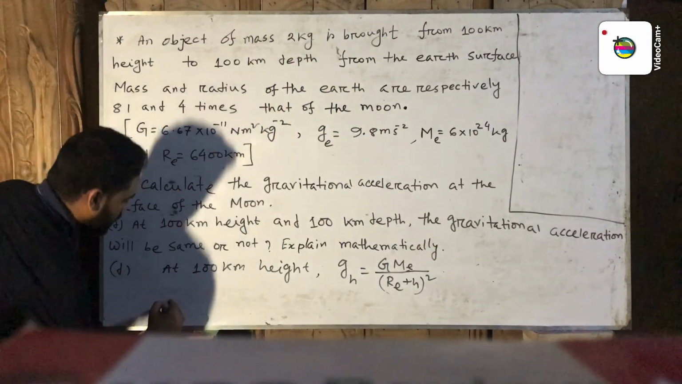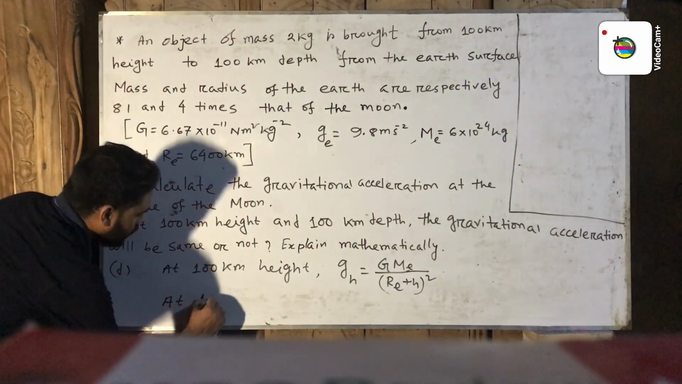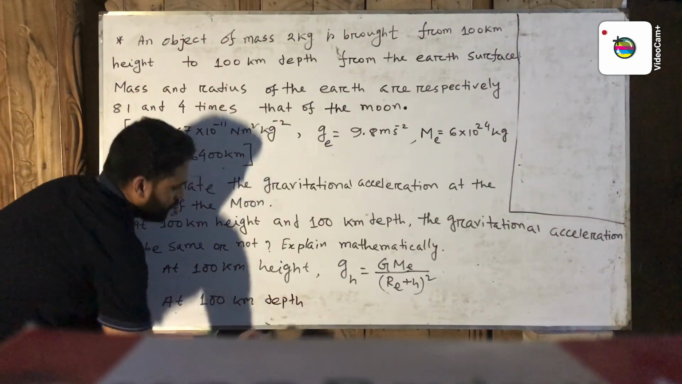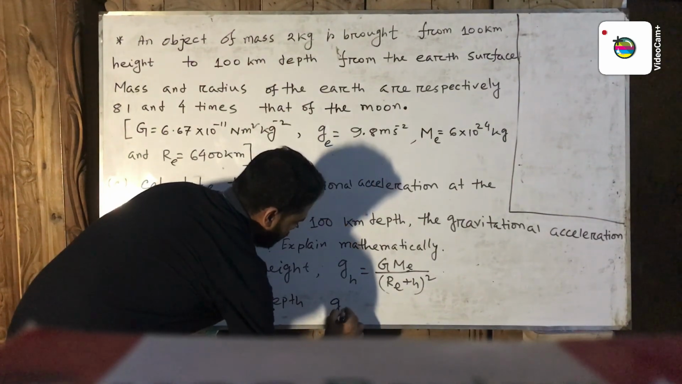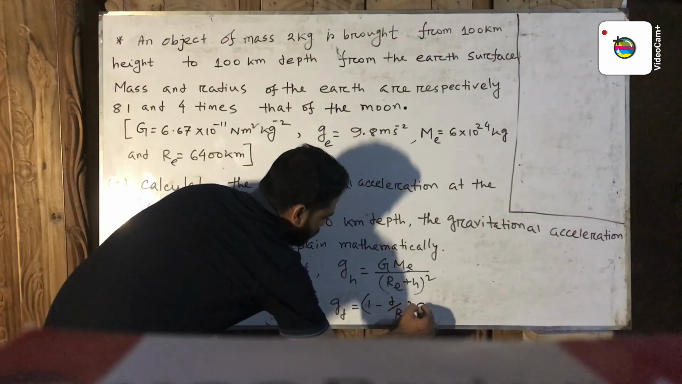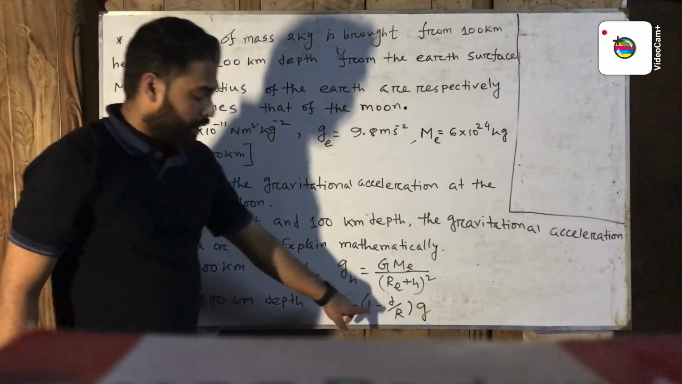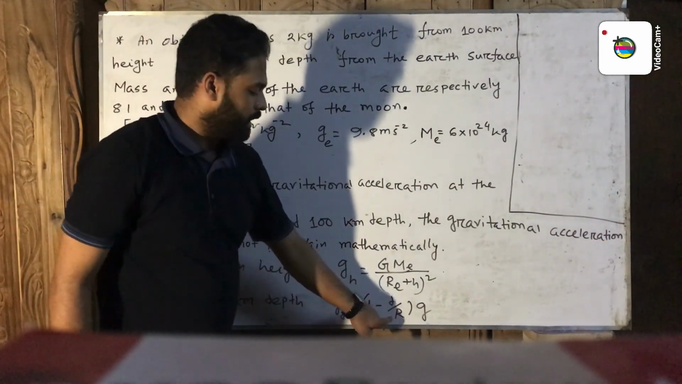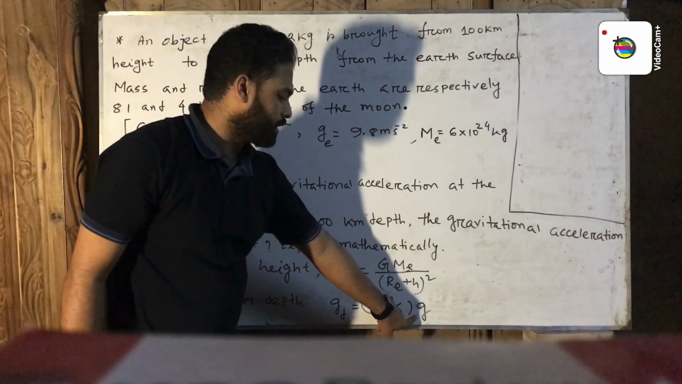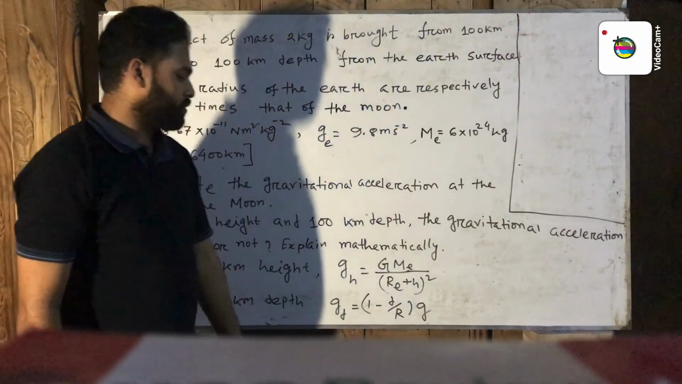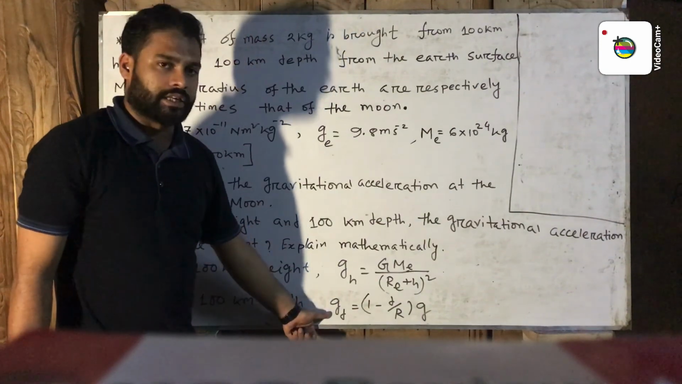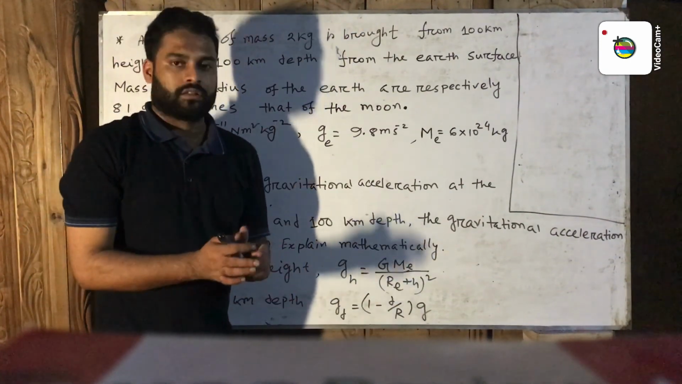Similarly, at 100 kilometer depth, the formula will be g_d equal 1 minus d by R into g. Here d is the depth 100 kilometer and R is the radius of the earth and g is the gravitational acceleration at the earth's surface. So everybody solve the problem and find the value of g_h and g_d. Okay, thanks to all.